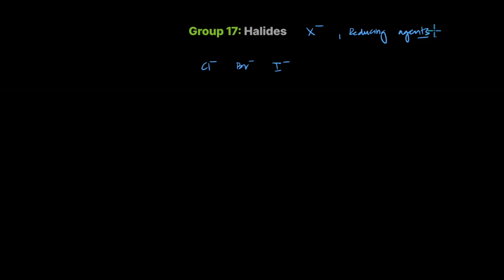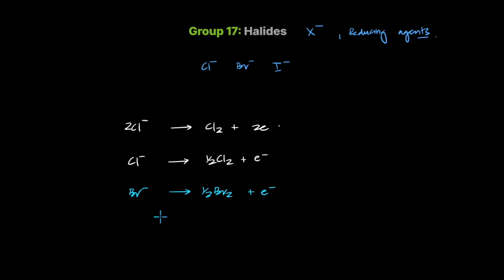Yep, they are reducing agents. And why? Because they can lose electrons to become halogens. So two chloride ions can become chlorine gas and lose 2 electrons. If you want to talk about one halide ion, the chloride ion becomes half a chlorine gas by losing 1 electron. Bromide ion loses an electron to become bromine, and iodide does the same. So all three are reducing agents, just like the halogens are oxidizing agents.